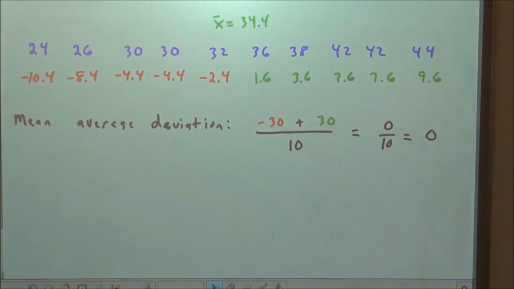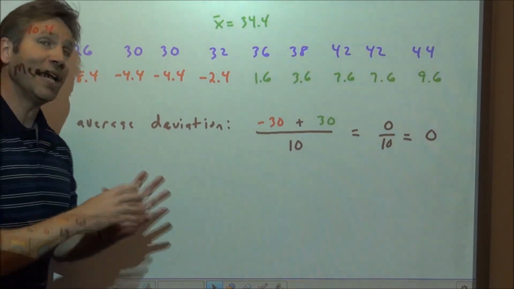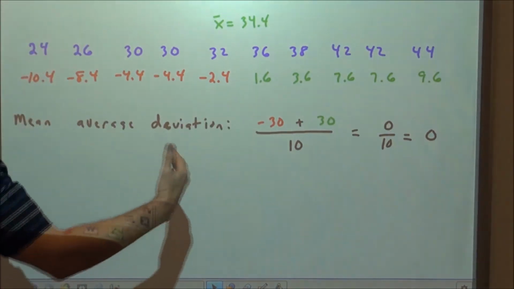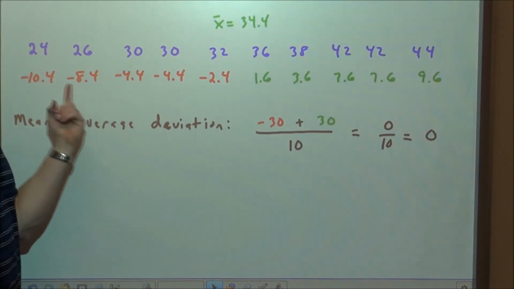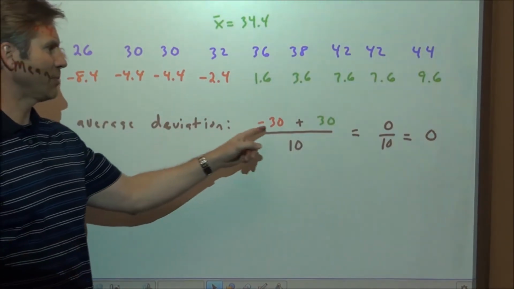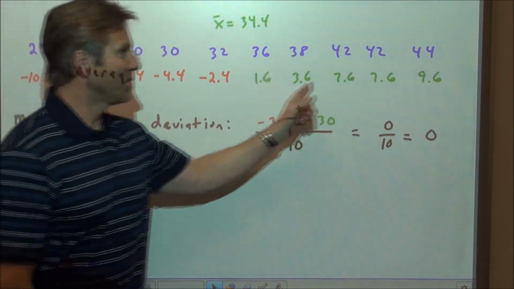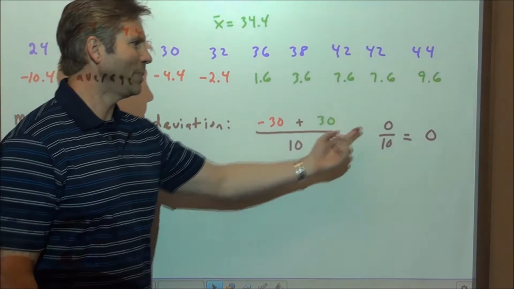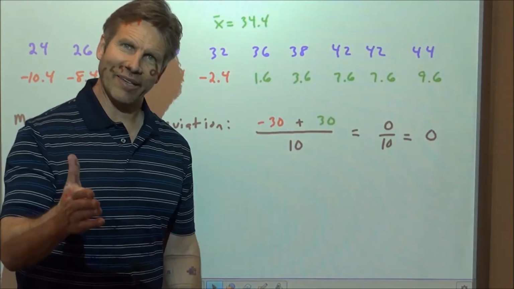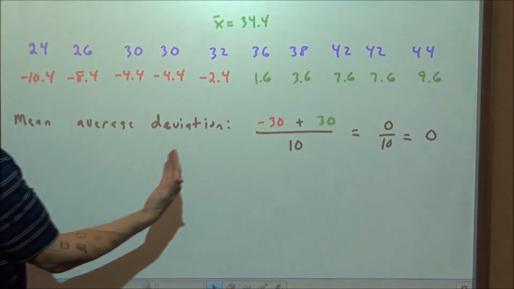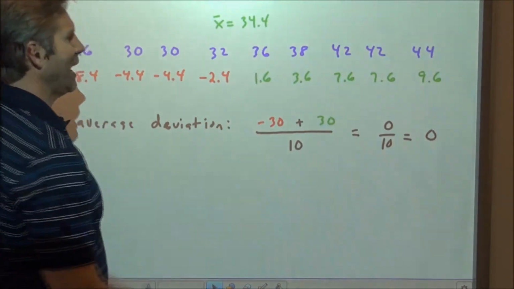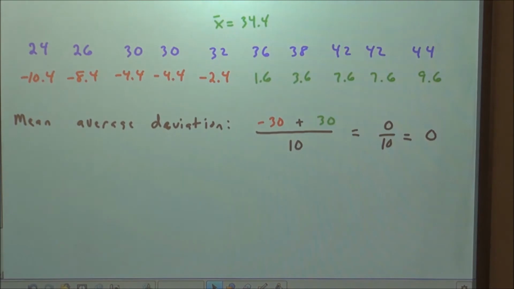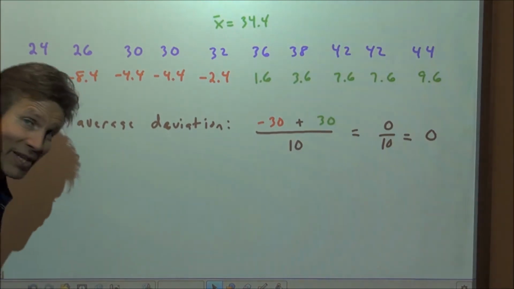Well, that leads to a problem. Suppose we say, hey, let's find the mean average deviation, the mean average difference between a score and the mean. Well, the problem with that is all these negative deviations add up to negative 30, those 5 scores. The 5 positive deviations add up to positive 30. So when you add them up, you get 0, which makes sense. On average, the average score is right in the middle where the mean average is, so the average deviation is 0. So that's not good enough to take the mean average deviation. That's kind of a waste of time.